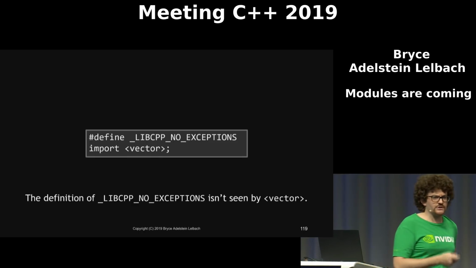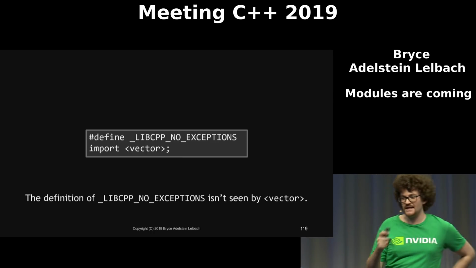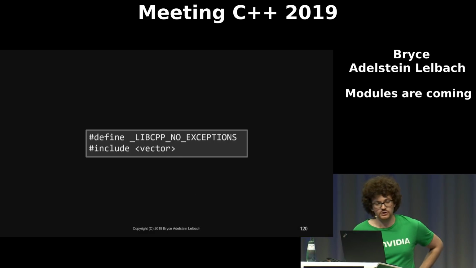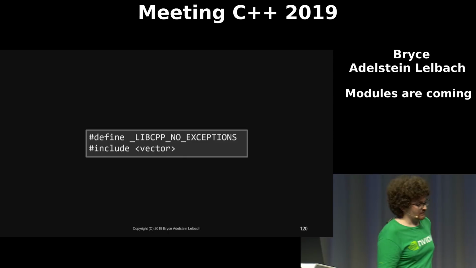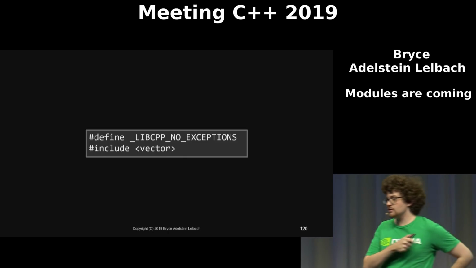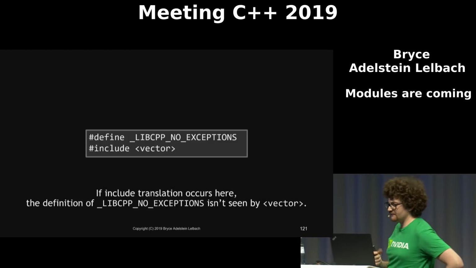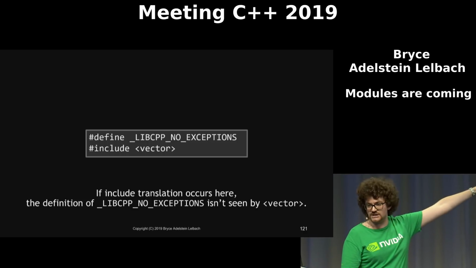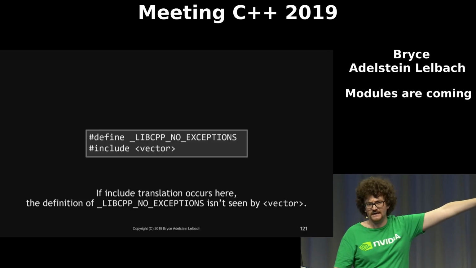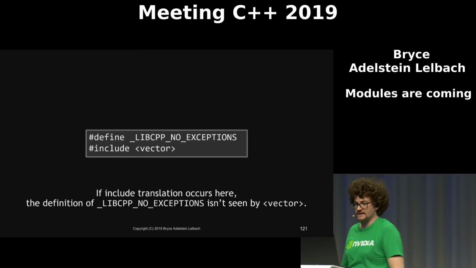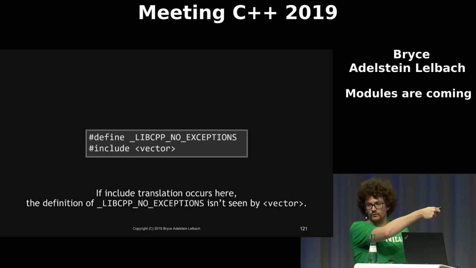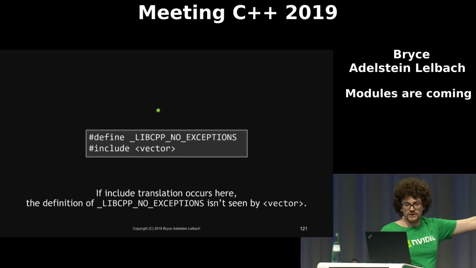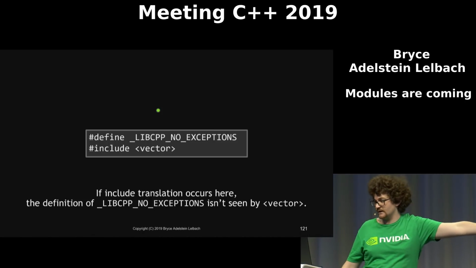Now, do you remember earlier where we talked about include translation, where implementations were allowed to take includes of importable headers, like this, and translate them into an import? Well, what that means is that this code, which is code that you could have written pre-C++20, if your implementation does include translation, and they choose to do include translation here, which they can do because vector is specified by the standard to be an importable header, then vector will not see the definition of this macro. This is a breaking behavioral change between C++17 and C++20.